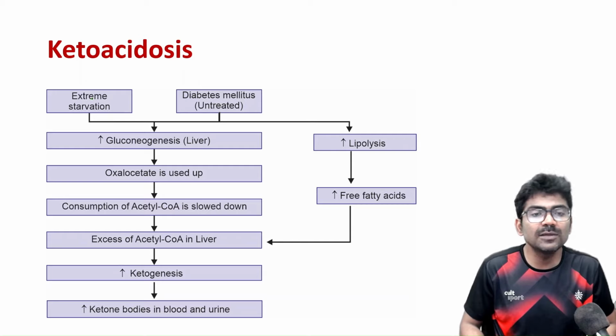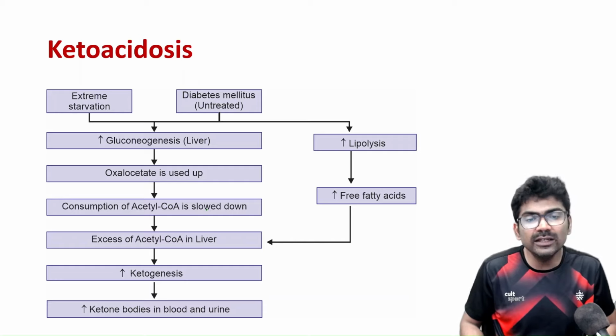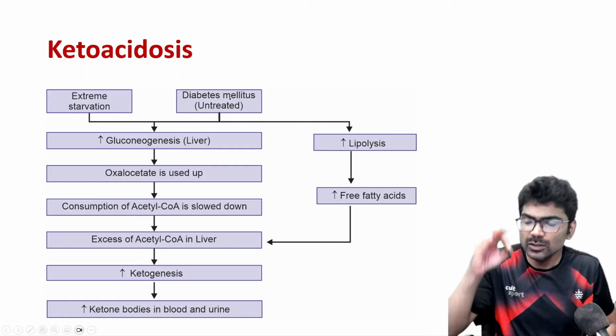Okay. So how is this acidosis happening? See this, extreme starvation, uncontrolled diabetes mellitus. What is going to happen? There is more gluconeogenesis in liver, oxaloacetate is used up. So acetyl CoA cannot be used in the TCA cycle in the liver. Also in starvation and untreated diabetes mellitus, the insulin glucagon ratio will be low, right? So in diabetes mellitus, insulin is less.